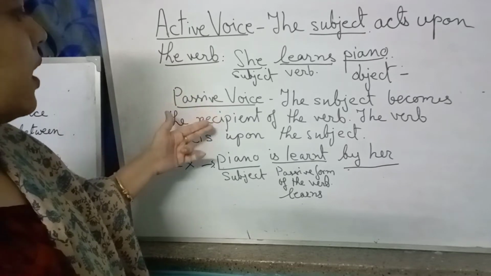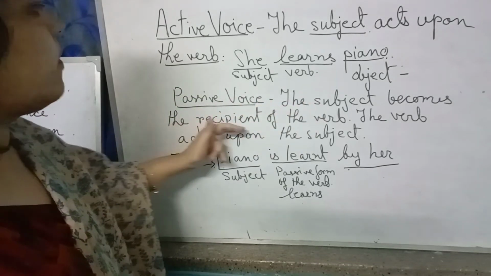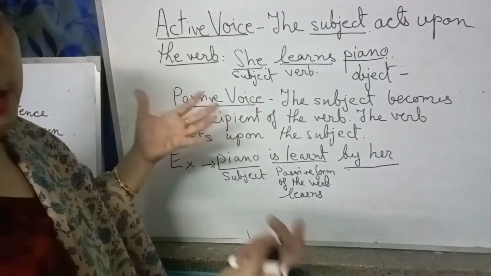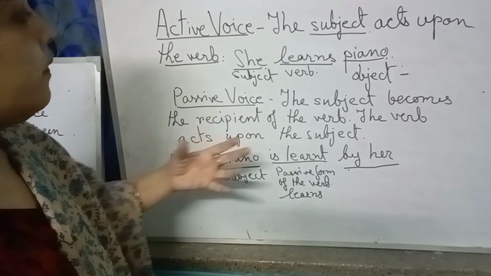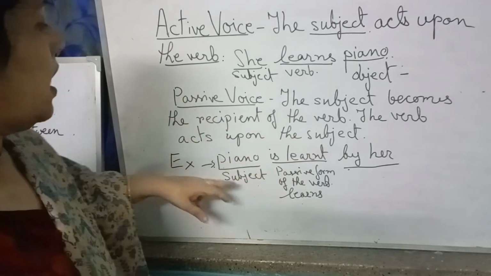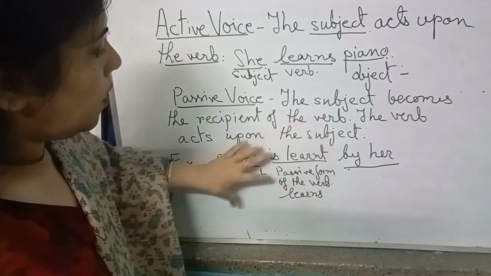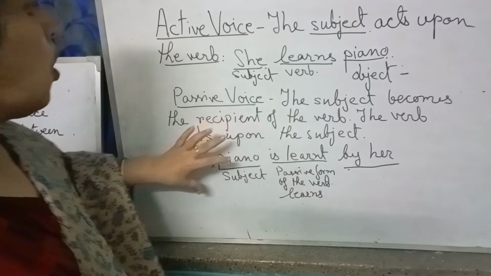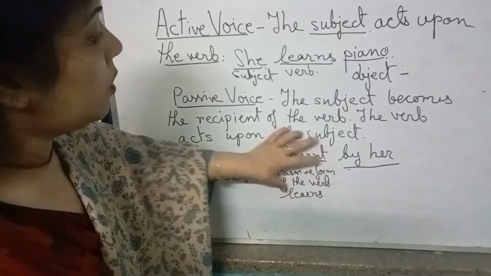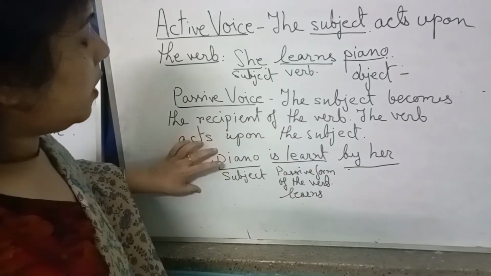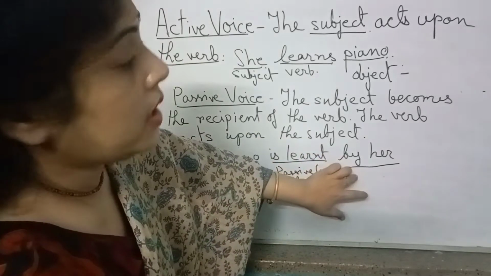Now in passive voice, the subject becomes the recipient of the verb. Means it becomes the receiver of the verb. The verb acts upon the subject. So piano is learned by her. So the work of learning is done on the piano. The work of learning is done on the piano by the agent, her.